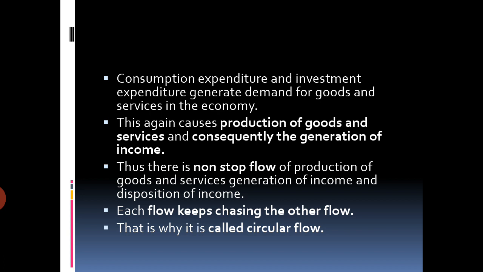Now these days, if we are having less of the income, we are demanding less of the goods and services, but then too there is production of goods. Why? Because we are having basic necessities. So we are not demanding luxury goods, but we are demanding the necessities of life. So there is more production of the necessities of life. So the composition may change, but production, income generation and expenditure will keep on going in the economy, and each flow keeps chasing the other flow.